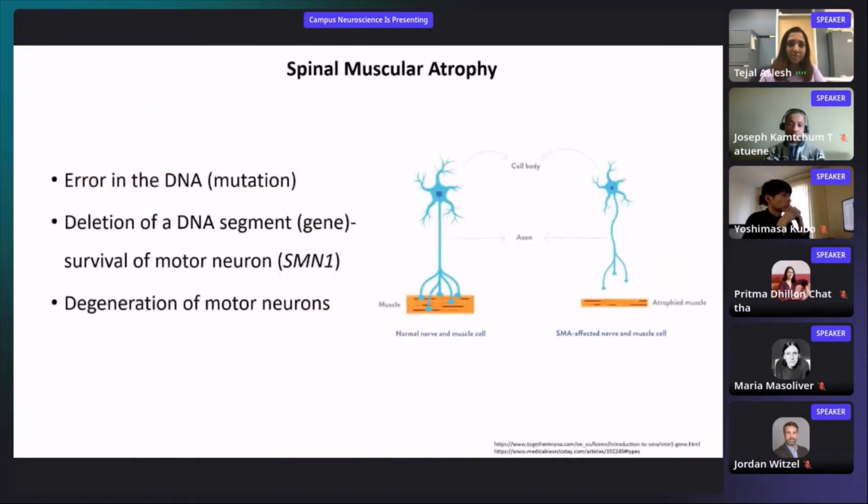Next slide. So SMA is caused because of a mutation that leads to deletion of a gene called survival of motor neuron 1, or SMN1. This ultimately leads to degeneration of motor neurons that basically relay information from your central nervous system to the muscle.